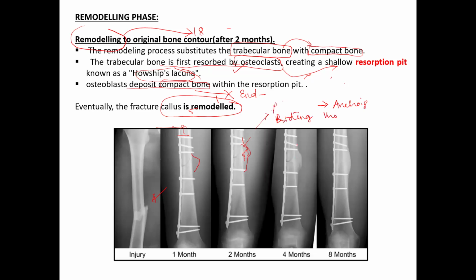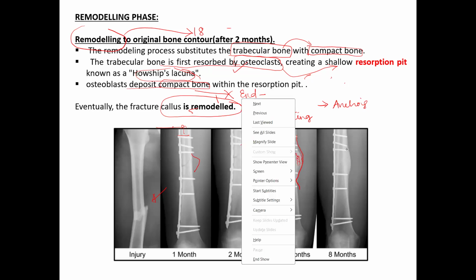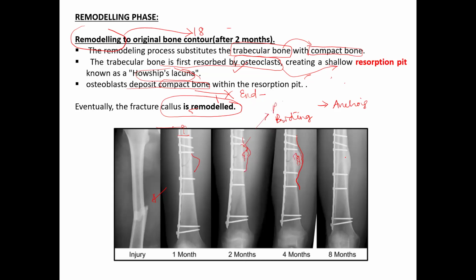Over a period of time, ossification starts and we have formed bone which is spongy, trabecular bone. This finally remodels and forms compact bone. This bone has the same strength as the surrounding bone.